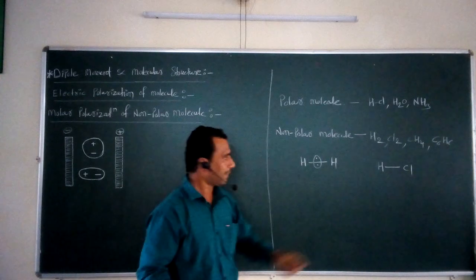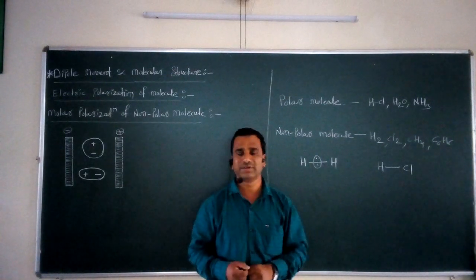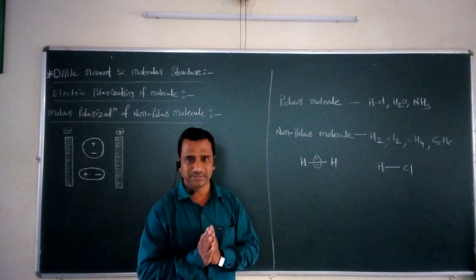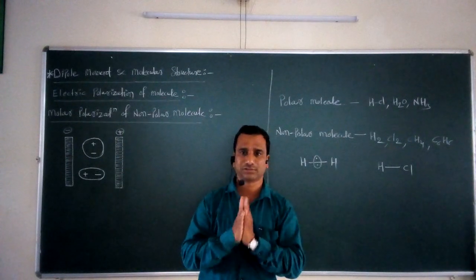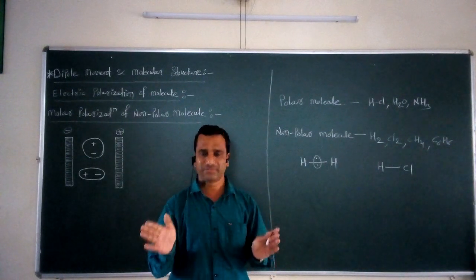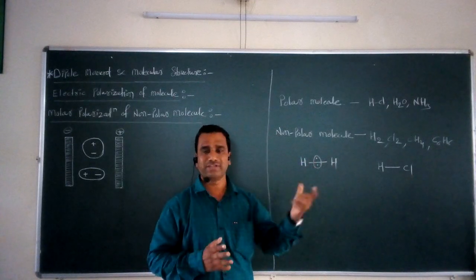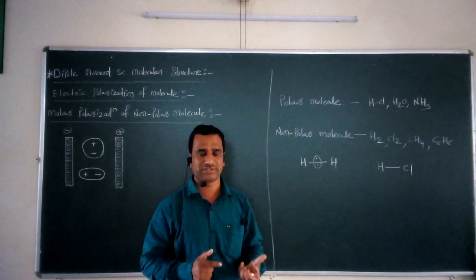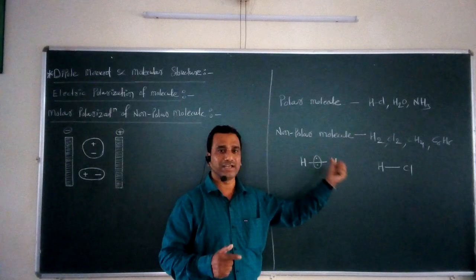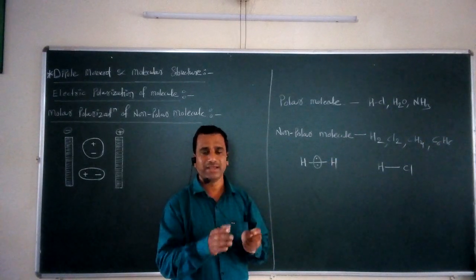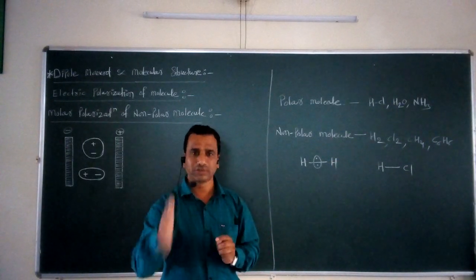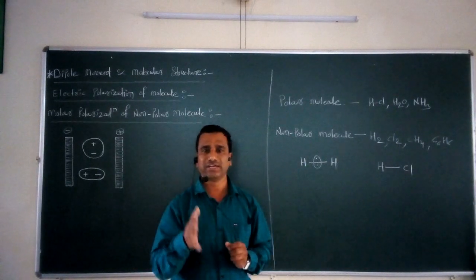On the other hand, if we consider the HCl molecule, what happens in HCl? Two different types of atoms are there: one is hydrogen, the second is chlorine. A large electronegativity difference is present. The chlorine atom is more electronegative as compared to hydrogen, and that's why the bonding pair cannot be present exactly at the center, but gets shifted towards the chlorine atom due to the higher electronegativity of chlorine.